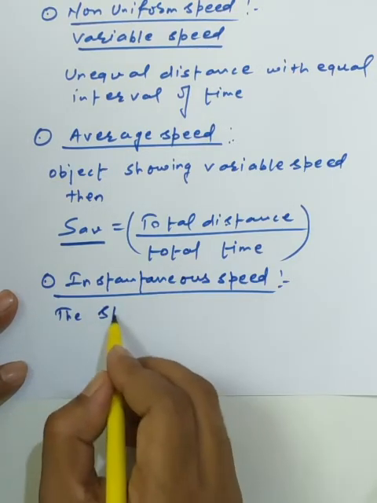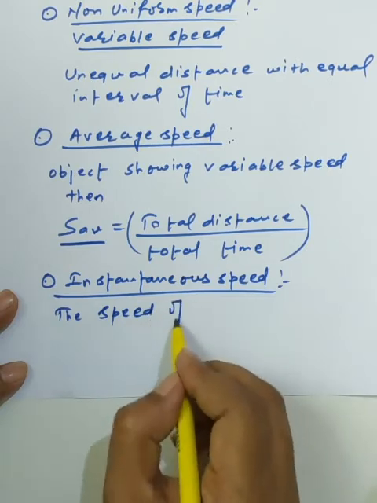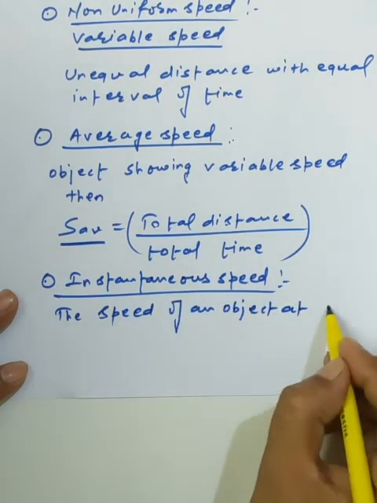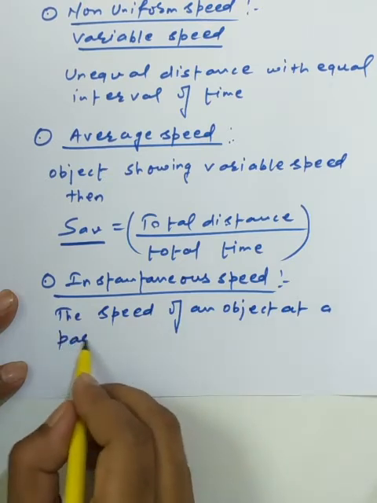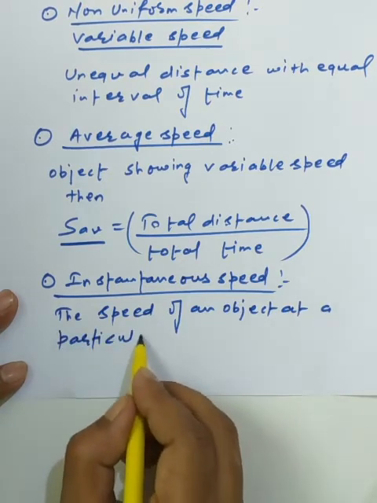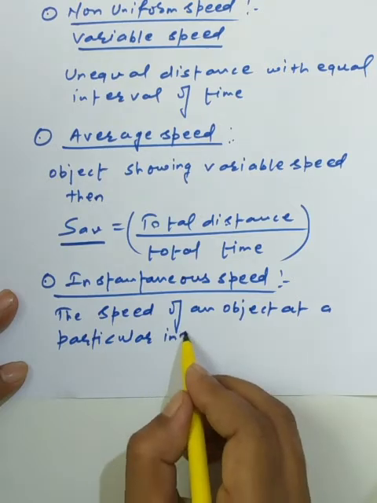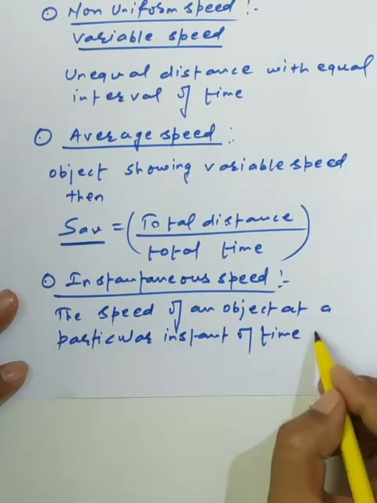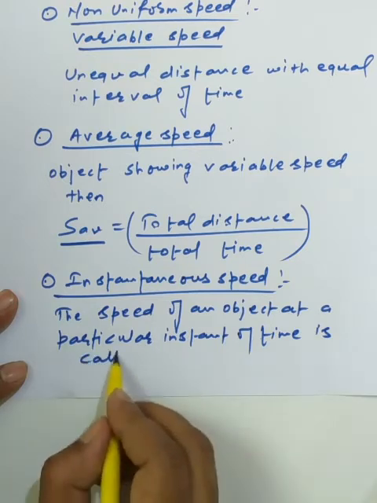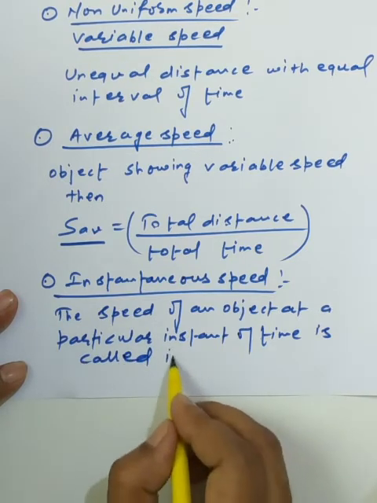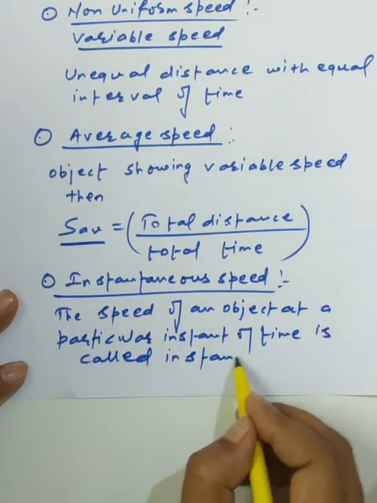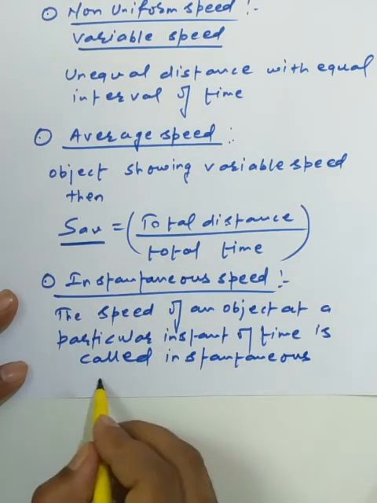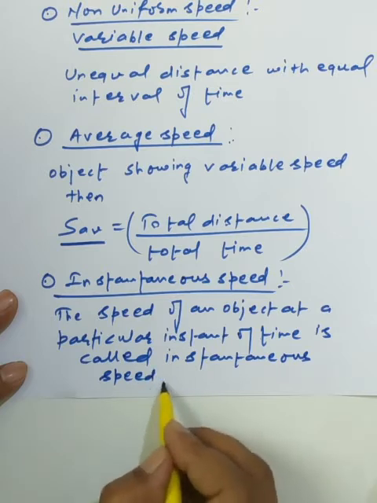The speed of an object at a particular instant of time is called instantaneous speed. So dear students, we will discuss it thoroughly.